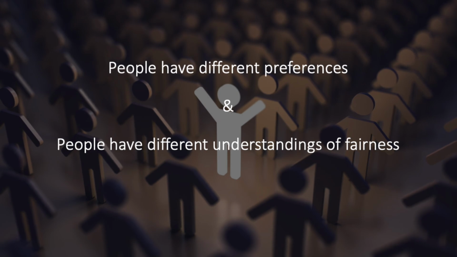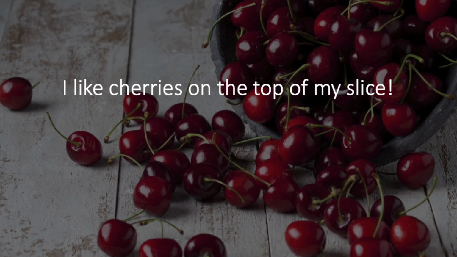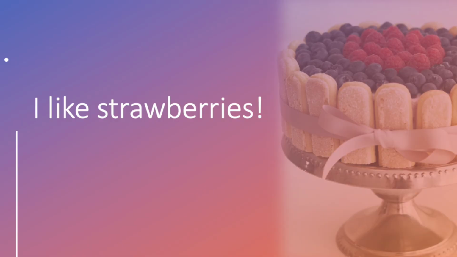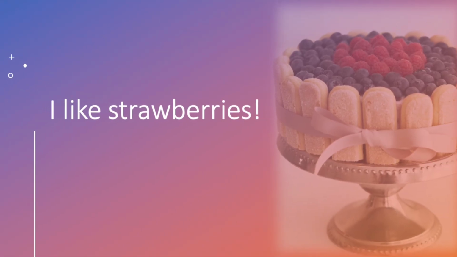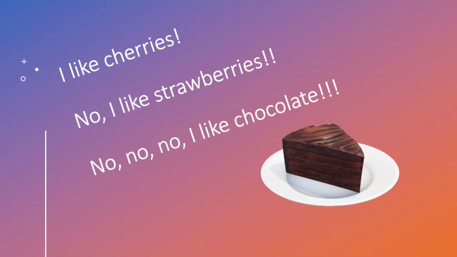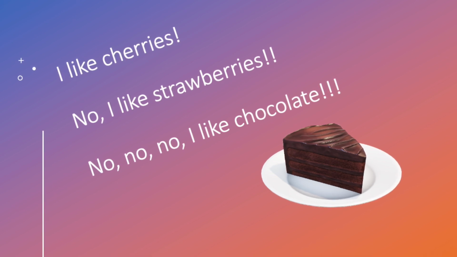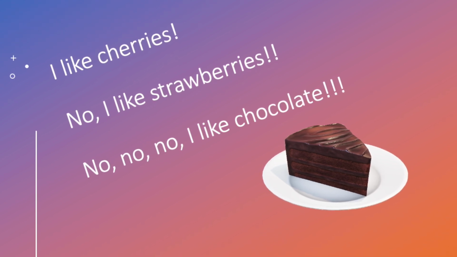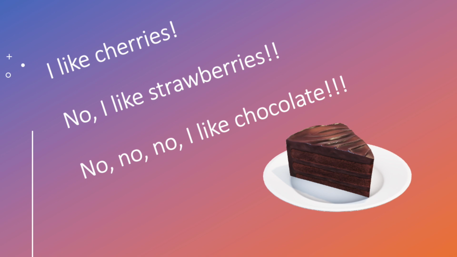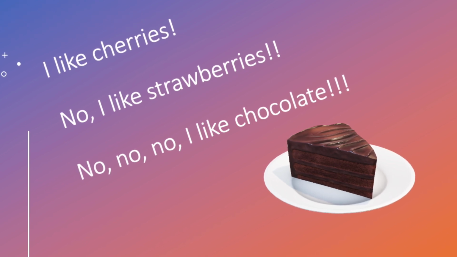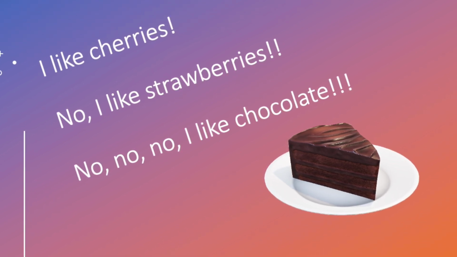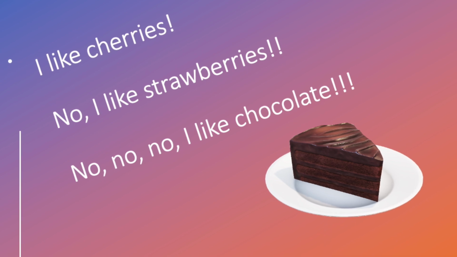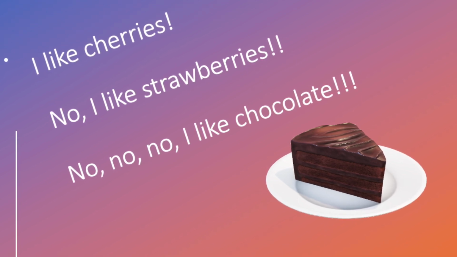Say you would prefer to have more cherry on a slice or more strawberry, or if you want chocolate instead of a piece with strawberry on it, even if that means that you would sacrifice the size of the slice. So, in such scenarios, dividing a cake fairly could be even more challenging.